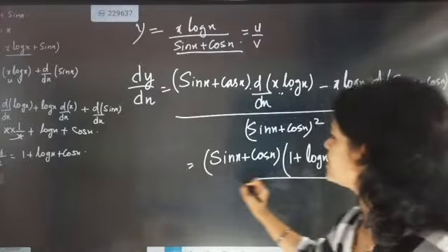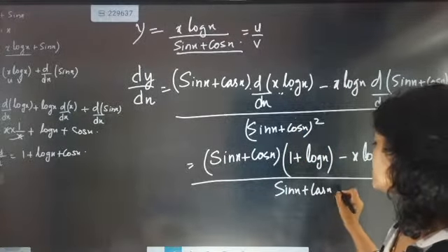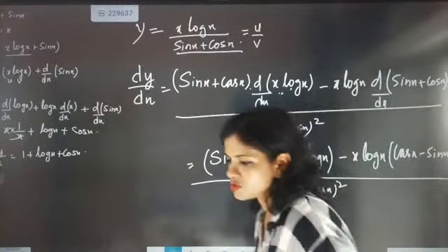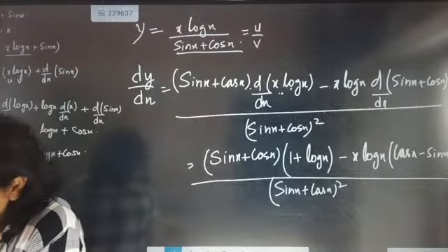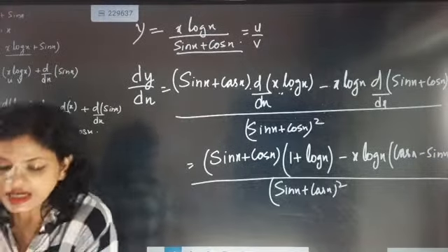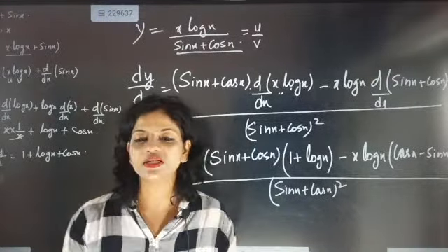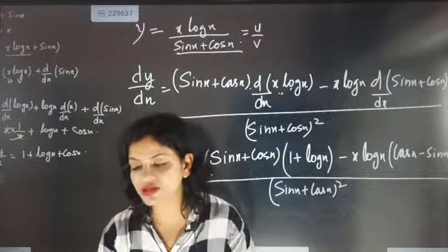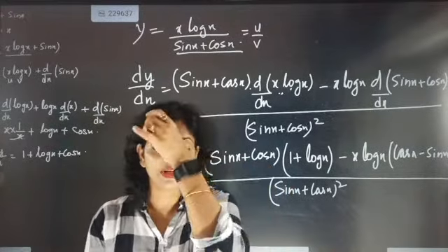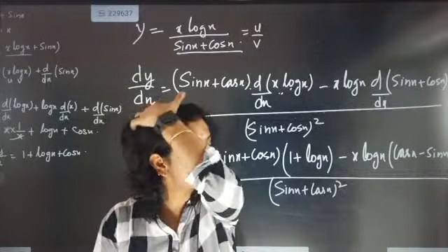Absolutely correct, Gautam. The answer is coming as sin x plus cos x whole square. Absolutely correct. Now one or two typical questions only. See, in the differentiation section, whatever type of question you expect will be either in the u by v method or the u into v method. They will be asking simple methods only. They will not be asking very complex questions.